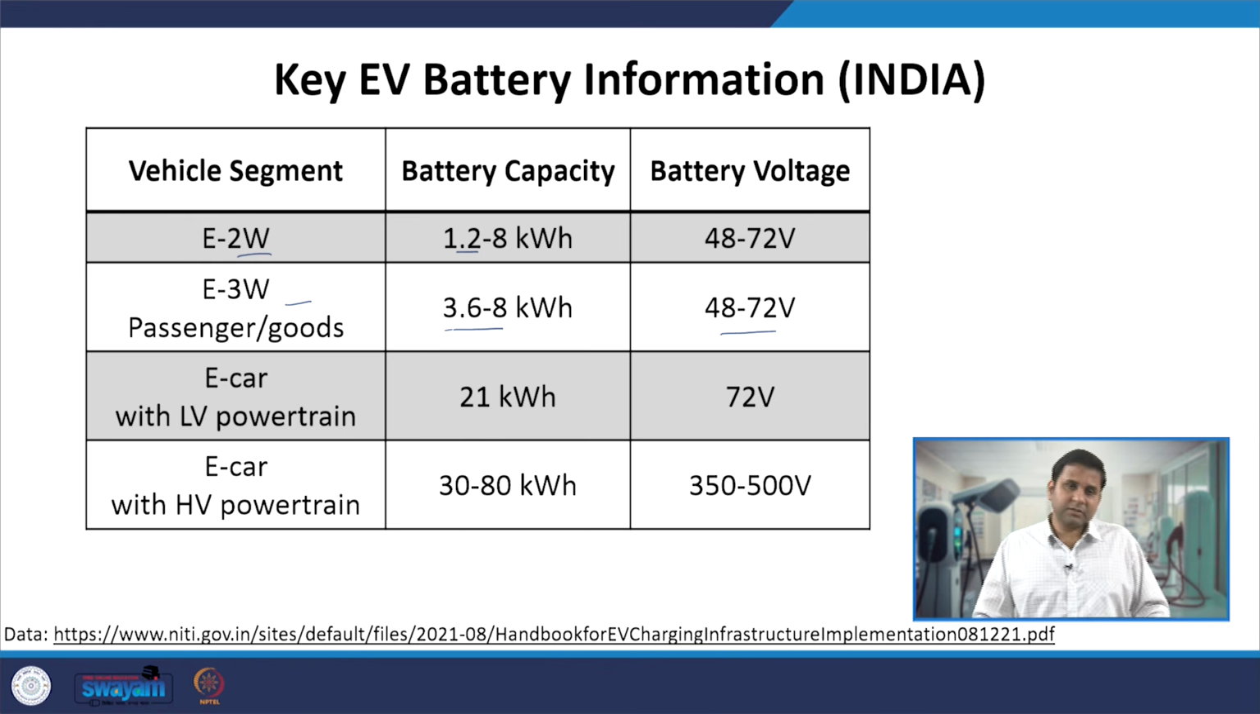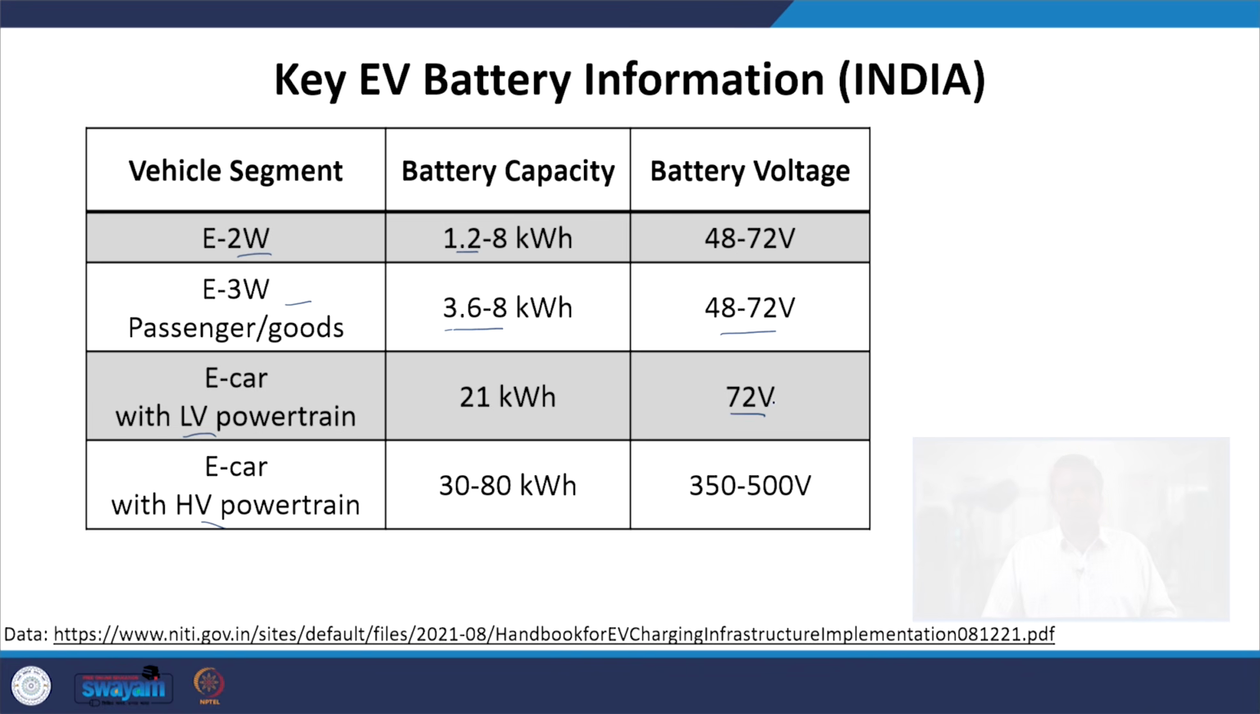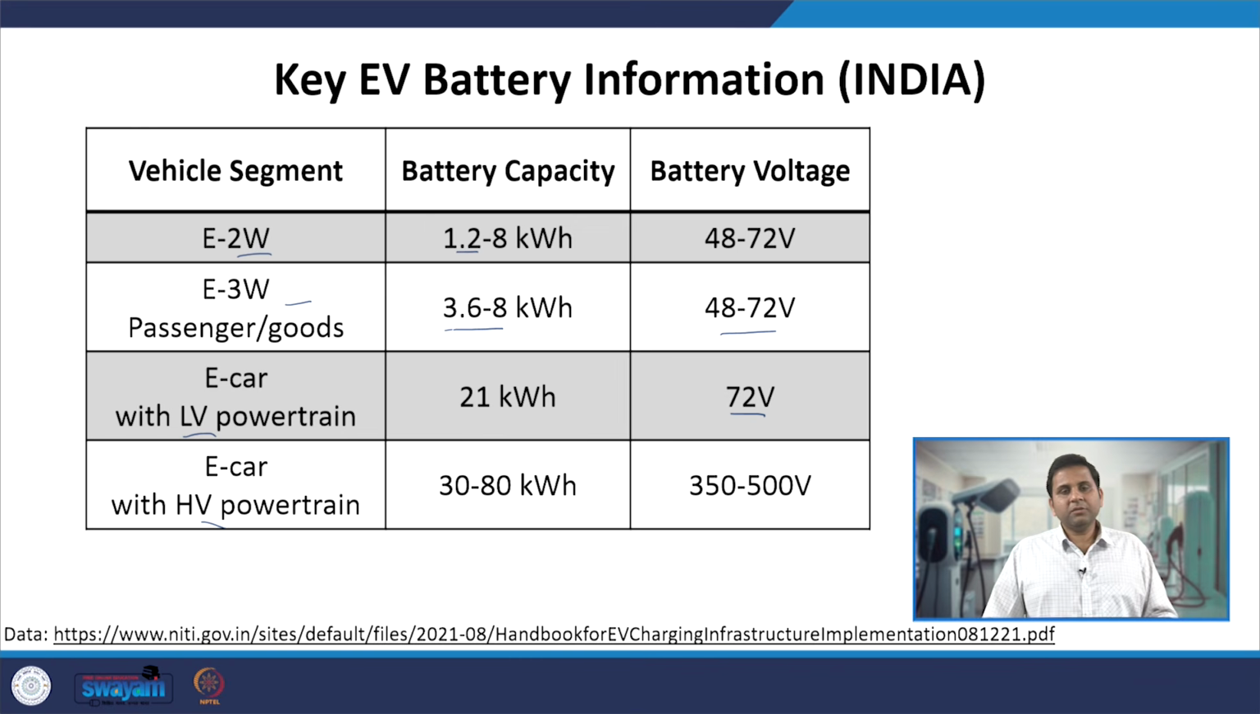Then when we talk about the EV cars, or you can say electric cars, there could be electric cars with low voltage powertrain, and there could be electric cars with high voltage powertrain. In low voltage powertrain, we have a battery voltage somewhere around 72 volt. However, over time it has been understood that the efficiency and performance of the powertrain can be improved if we go for high voltage, and that is why the high voltage powertrain has a battery pack with a nominal voltage somewhere between 350 to 500 volt. That is important for us to understand, because